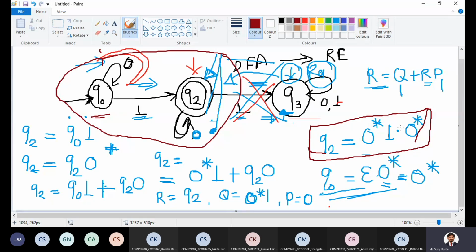Now we can consider any string and check whether it follows the format of the Q2 regular expression, as well as whether by considering that string we can move to the final state in the transition diagram. Is it clear? Any doubt? No, sir. Okay.